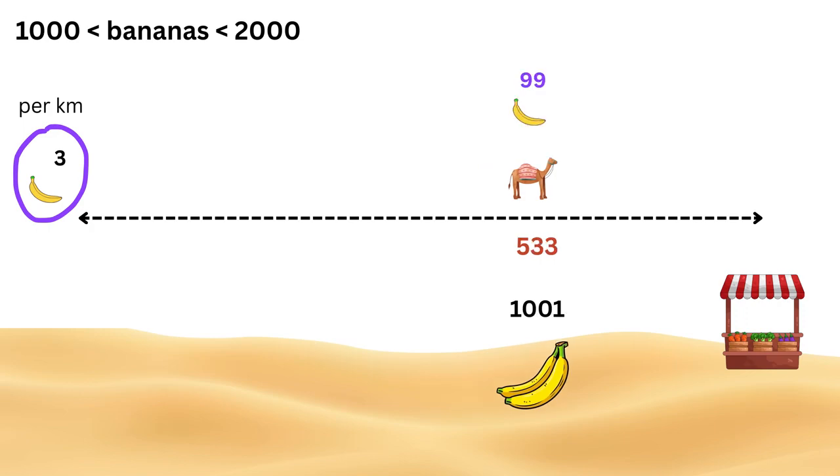Now let us jump to 533 kilometers. Here we will be left with 1,001 bananas. If 1 kilometer is 3 bananas, so 1 banana equals 1/3 kilometer. So at 533 and 1/3 kilometers, we are left with 1,000 bananas.